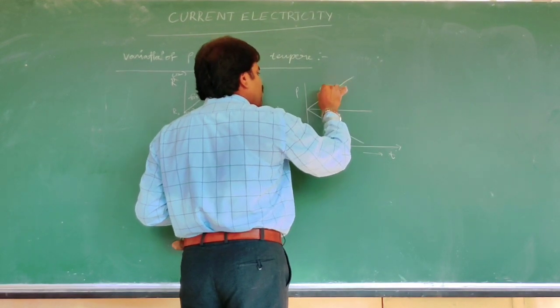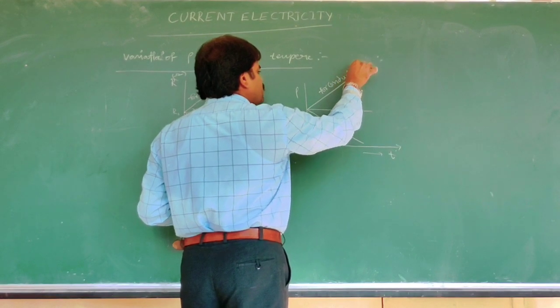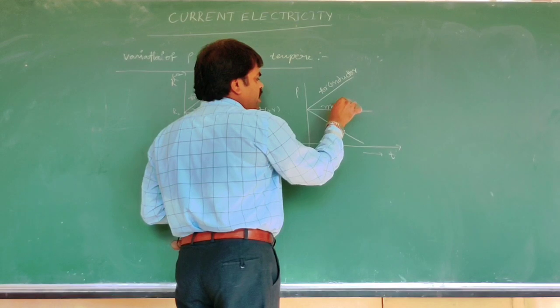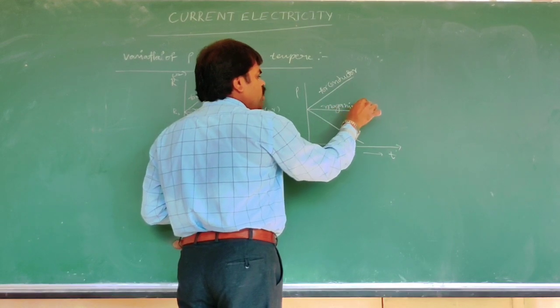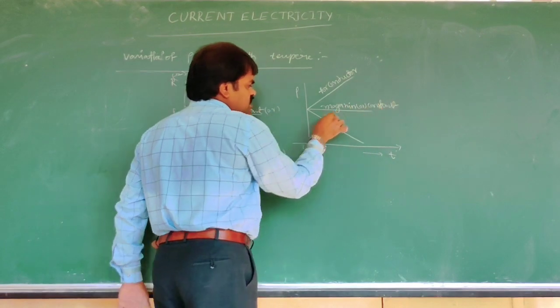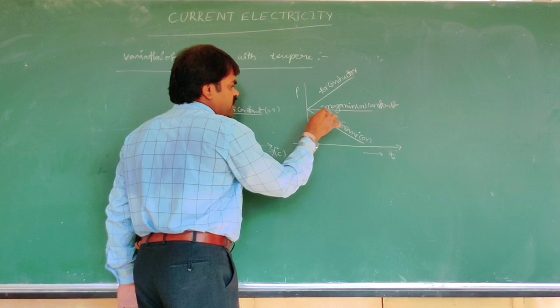This is for conductors, this is for manganin or constantan, and this is for semiconductors.